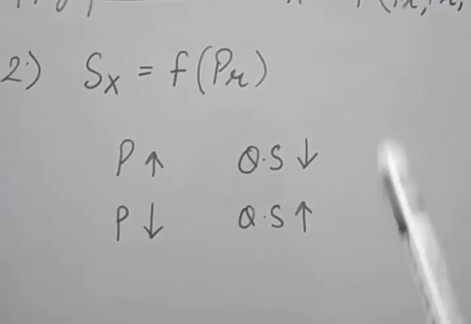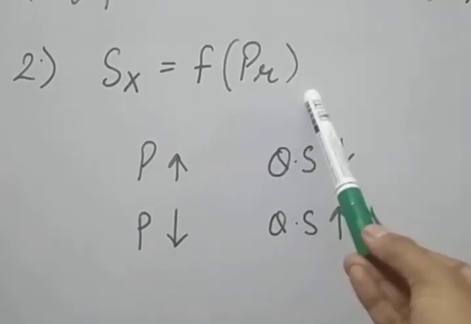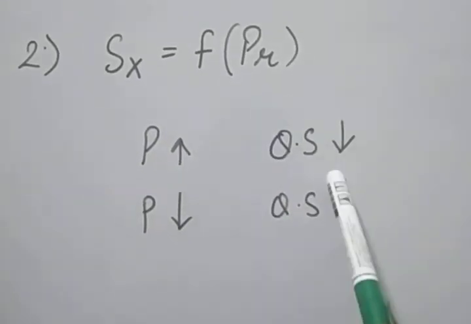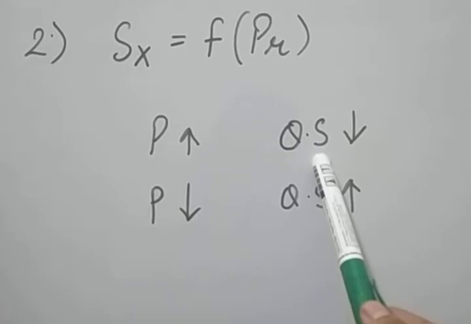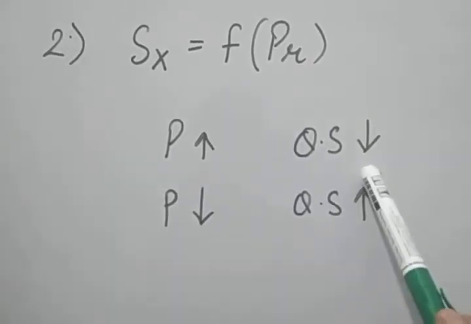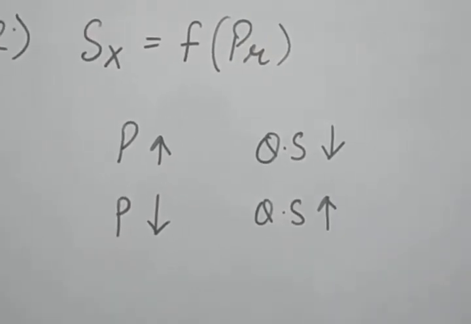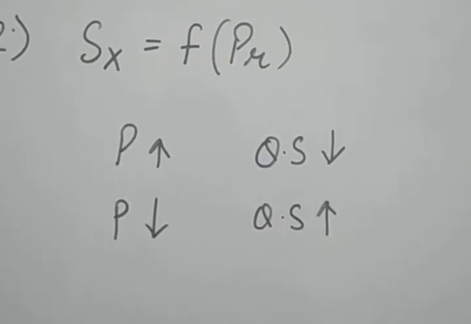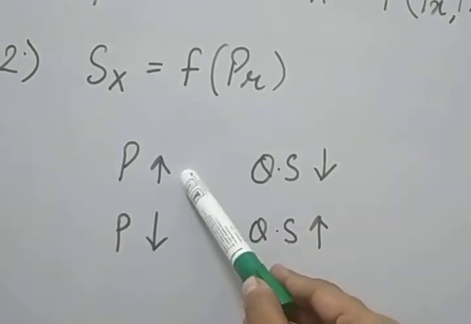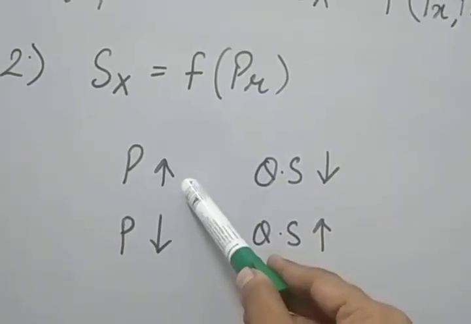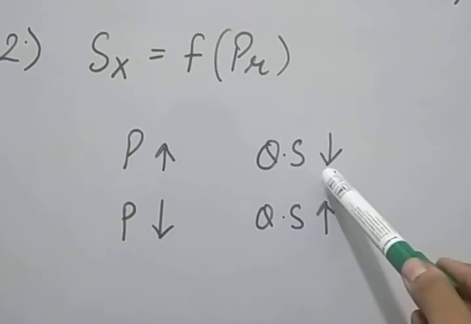Other things being equal, the supply of the commodity depends upon the price of the related goods also, and there is an inverse relationship between them. So if the price of the related good increases, the quantity supplied of the same commodity will decrease, because the producer will not sell the product at lower prices, and will sell more of the related good at the higher prices. So the existing commodity producer will not sell its quantity. So there is an inverse relationship.